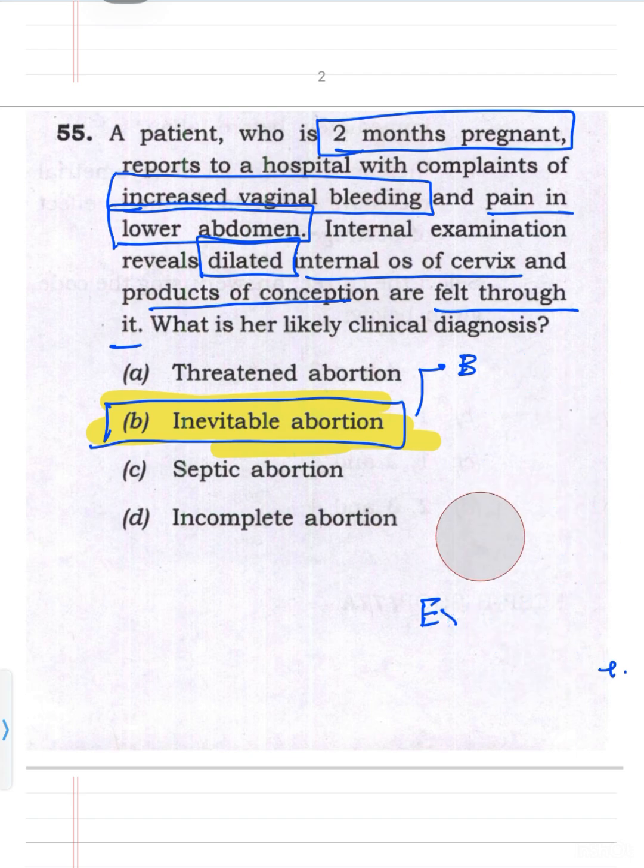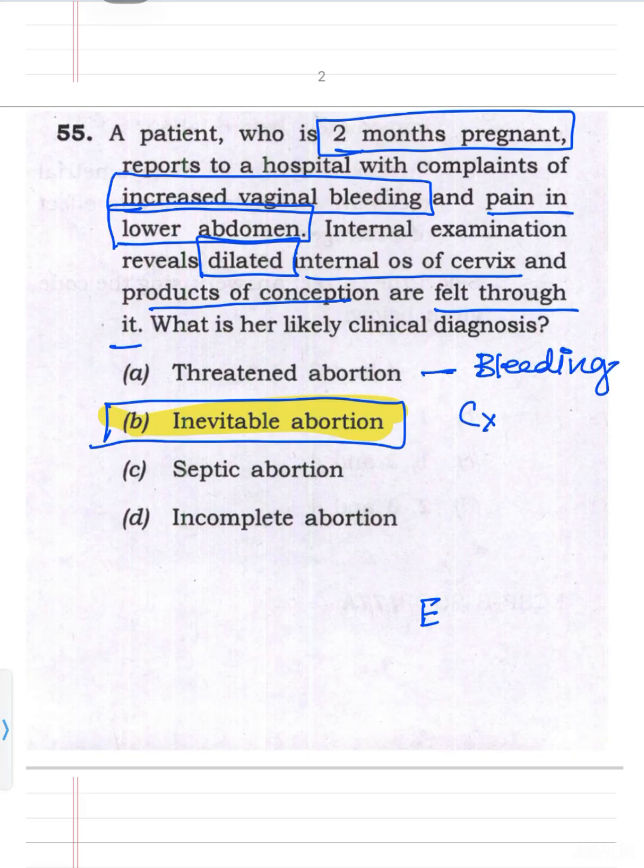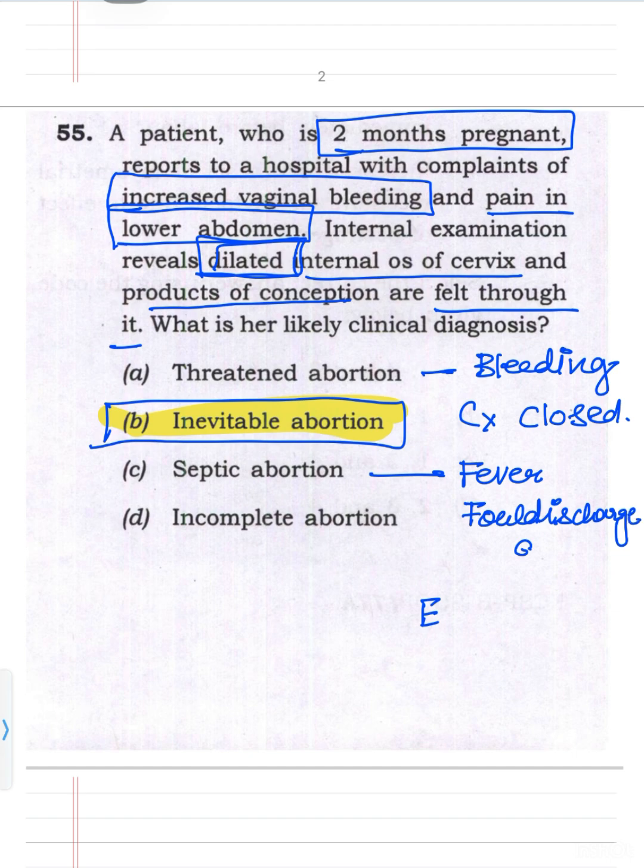Why can it not be the other options? Let us look into it. The first is threatened abortion. Why is it not threatened abortion? In threatened abortion there will be bleeding, but the cervix will be closed. But in this case the cervix is dilated. So this is not threatened abortion. Coming to septic abortion. Septic abortion will have the features of fever. So the patient will come with fever, with a foul discharge, and toxic features. So these three things will be present in the case of septic abortion.